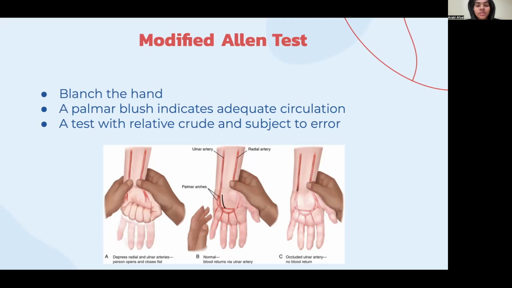The modified Allen test evaluates the adequacy of collateral circulation before cannulating the radial artery. Firmly occlude the ulnar and radial arteries of one hand while the person makes a fist several times. Ask the person to open the hand without hyperextension. A palmar blush indicates adequate circulation and a return to the standard color of the hand in less than 7 seconds. Although the test is simple and valuable, it is relatively crude and subject to error. It requires patient cooperation, which is difficult under emergent scenarios.